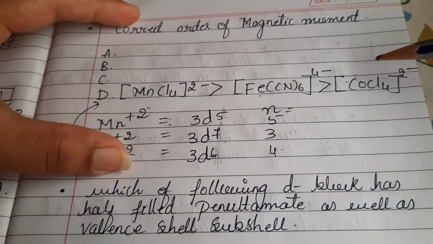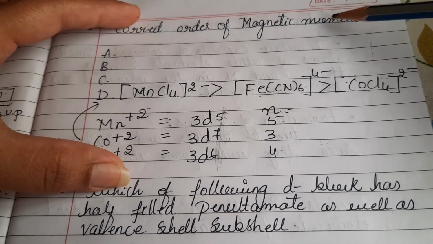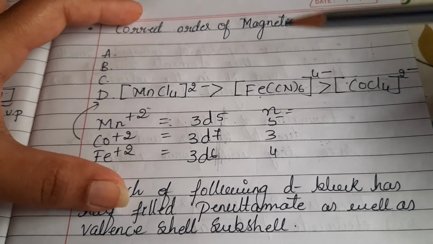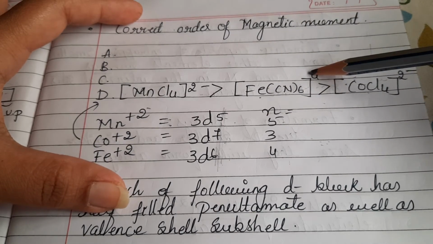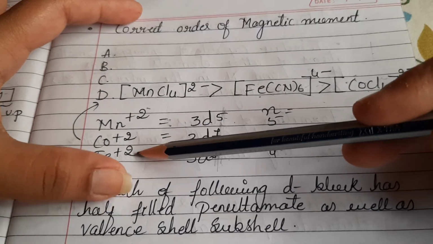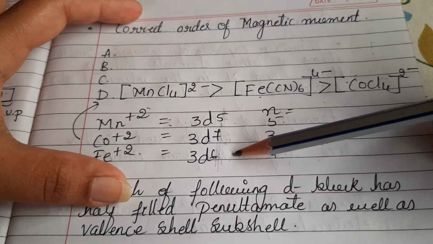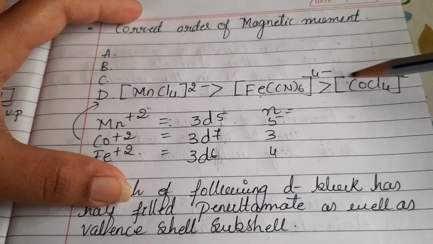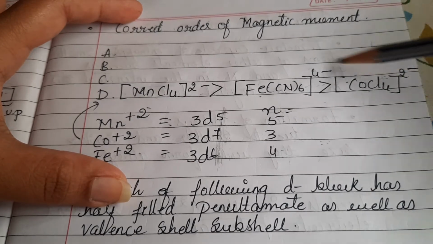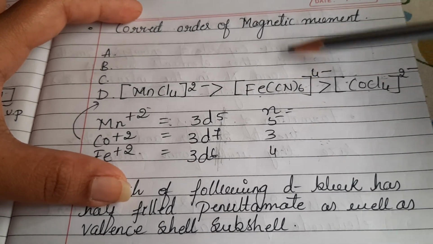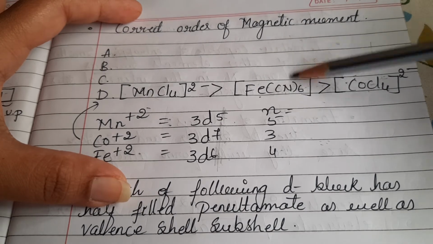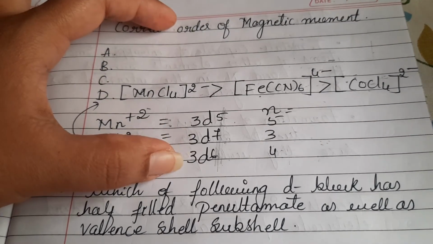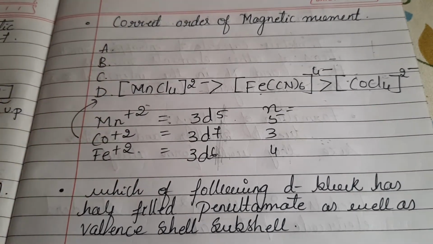This question is exclusively for your JEE examination, that is, the competitive examination. In the competitive examination, they will give you 4 options. You are supposed to find out the oxidation state of the metals first, then find out the number of unpaired electrons. Then you have to check the n value. Once you get the n value, you can arrange them in the correct order. Out of 4, you have to choose the correct one. For all the options, you have to find the oxidation state. That's it. So this question is exclusively for your competitive examination.